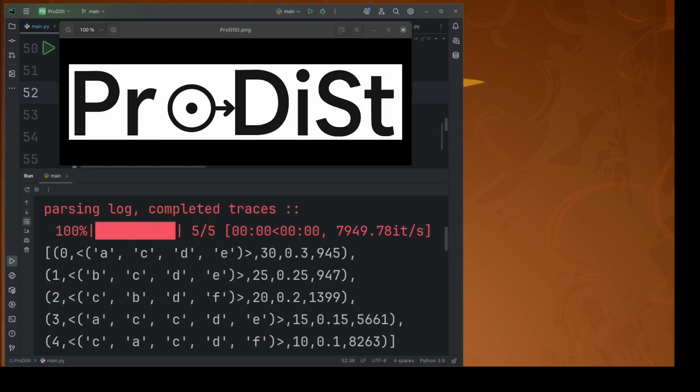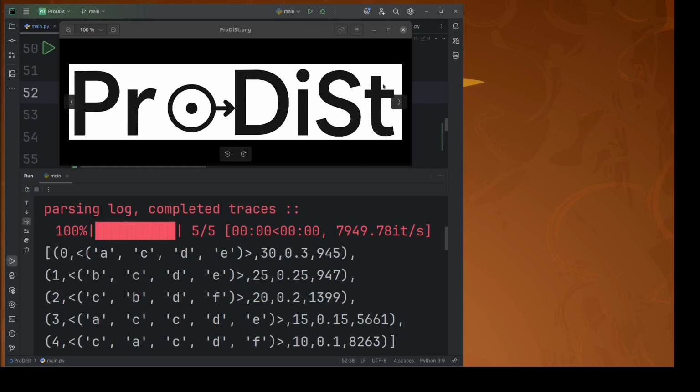The objective of this video is to present ProDist, a stochastic process discovery tool developed as part of my research work together with Andras Horvat and Paolo Ballarini. ProDist is implemented in Python 3. The main goal of this tool is to provide several research methods and algorithms for discovering stochastic process models from event logs within the context of process mining.